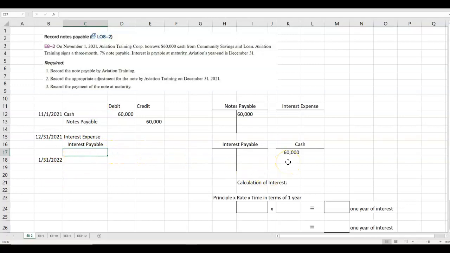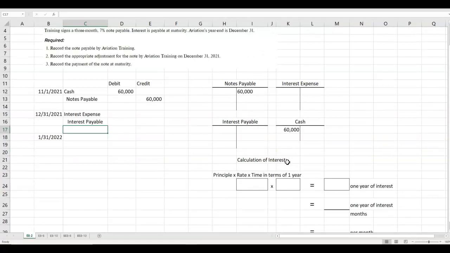So this is an important calculation because a lot of students just use a 3-month, they split the 7% into 3 months. So take 7% divided by 3. You want to be careful because interest is always in terms of 1 year. That's what APR means, annual percentage rate. So the principal times the rate times the time in terms of 1 year.